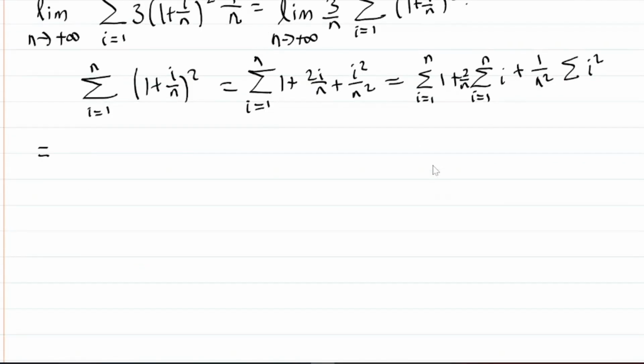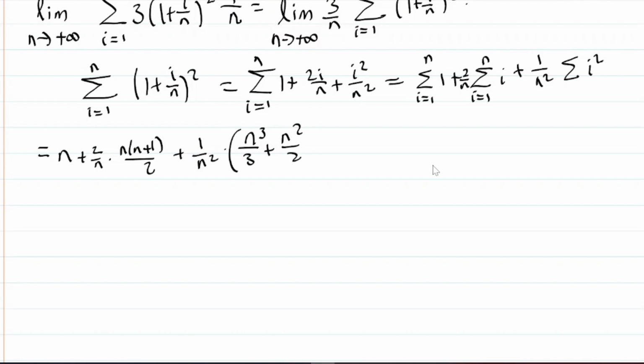That is equal to n plus 2 over n times, hopefully you know your formulas here, n times n plus 1 over 2, plus 1 over n squared times the formula for the sum of i squared, which is n cubed over 3 plus n squared over 2 plus n over 6. It's easy to remember: you add 1 divided by the exponent.